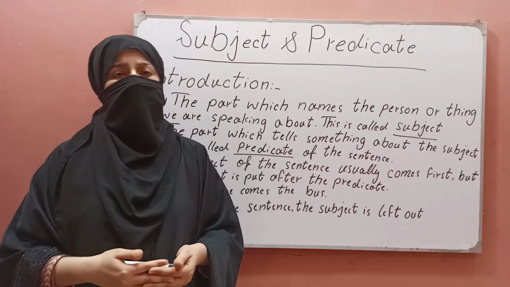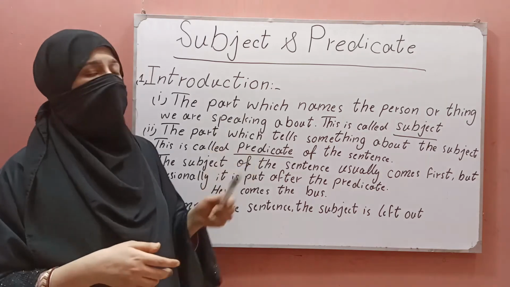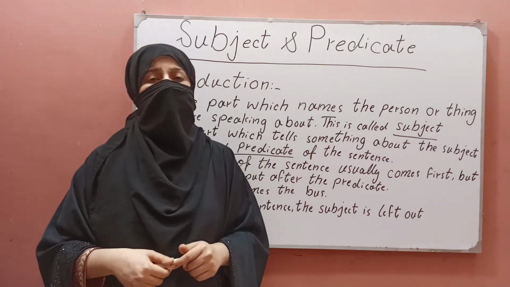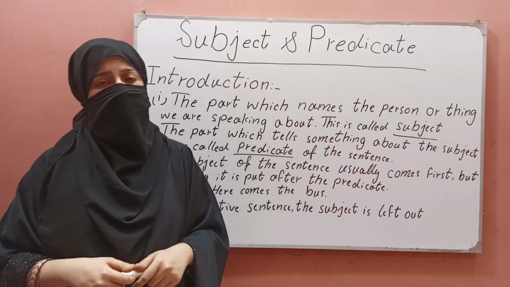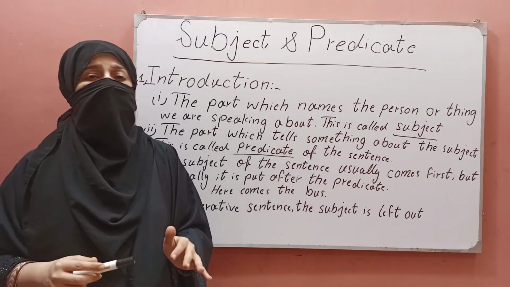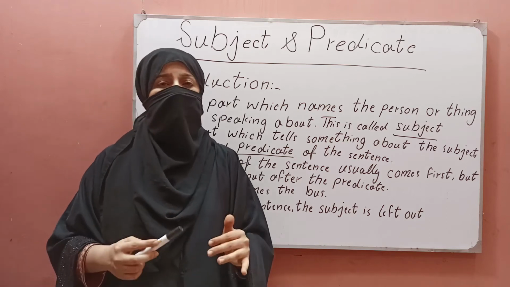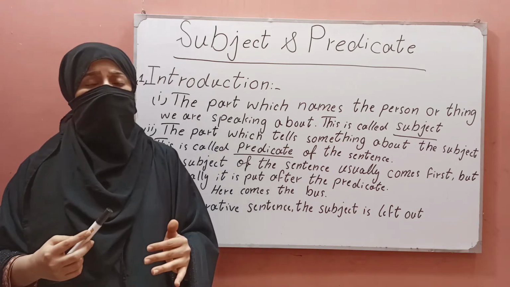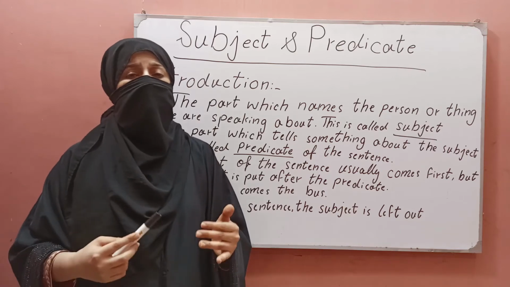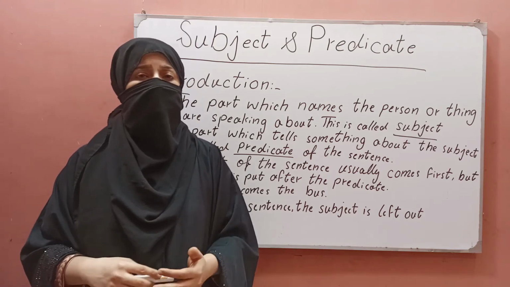Today I will tell you the detailed description of subject and predicate. First I will tell you the introduction of subject and predicate. Every sentence has two parts, subject and predicate. The subject is what the sentence is about, and the predicate is what tells us something about the subject.